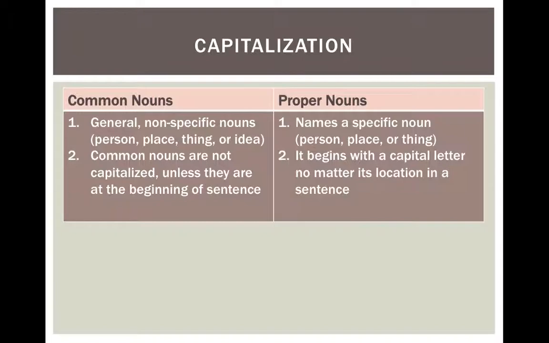On the flip side, proper nouns name a specific noun, which is a person, place, or thing, and it begins with a capital letter no matter its location in the sentence. So those are the two main differences. Common nouns are general, and they are not capitalized unless they're at the beginning of the sentence. Proper nouns are specific, and they are capitalized no matter where they are in the sentence.